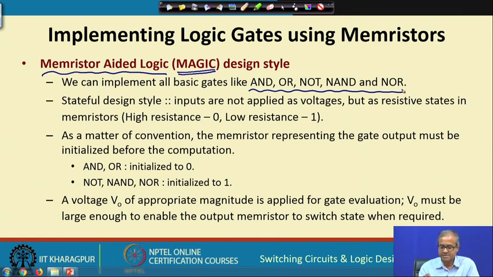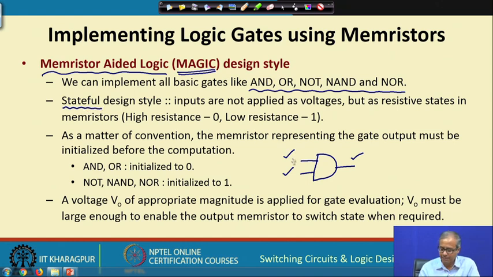For a conventional gate implemented using TTL or CMOS, we apply the inputs as voltages and get the output as voltage. But for a circuit using memristor, it is different. We call it stateful design style,